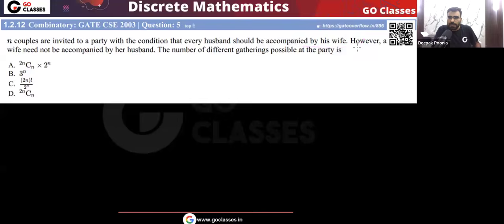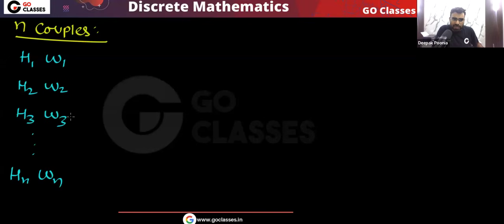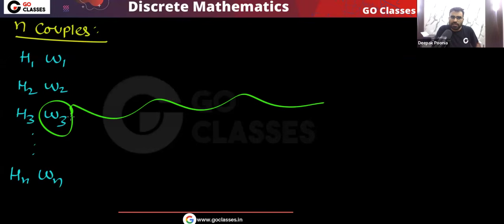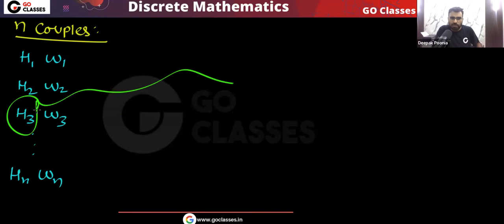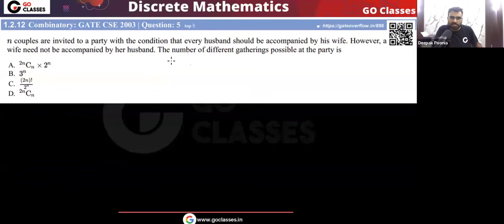But remember, a wife need not go with her husband. So for example, if W3 goes to the party, then H3 may or may not go. But if H3 goes to the party, then W3 must go to the party. So this is the condition that is given to you. Now the question is: what is the number of different gatherings that are possible at the party?